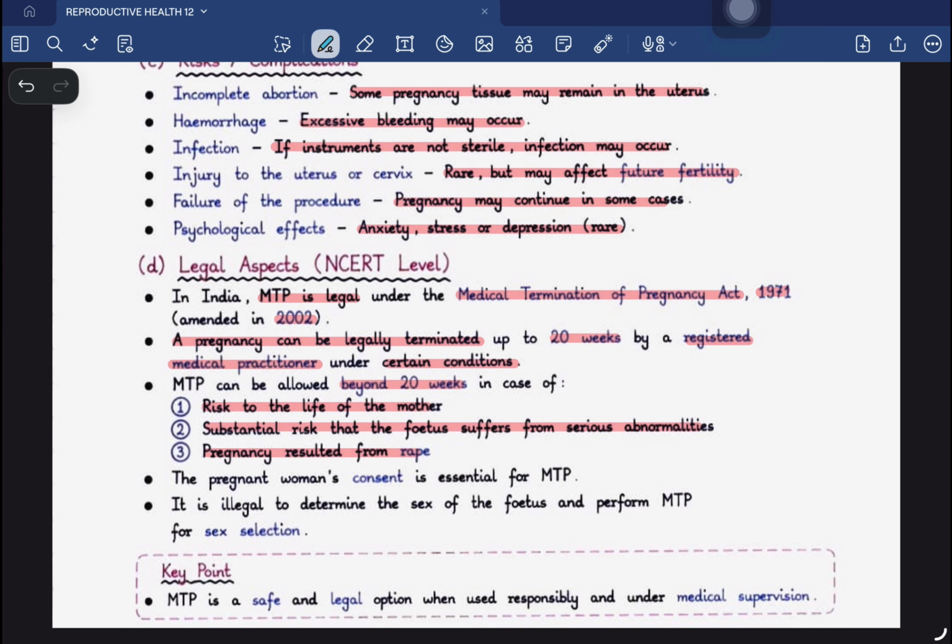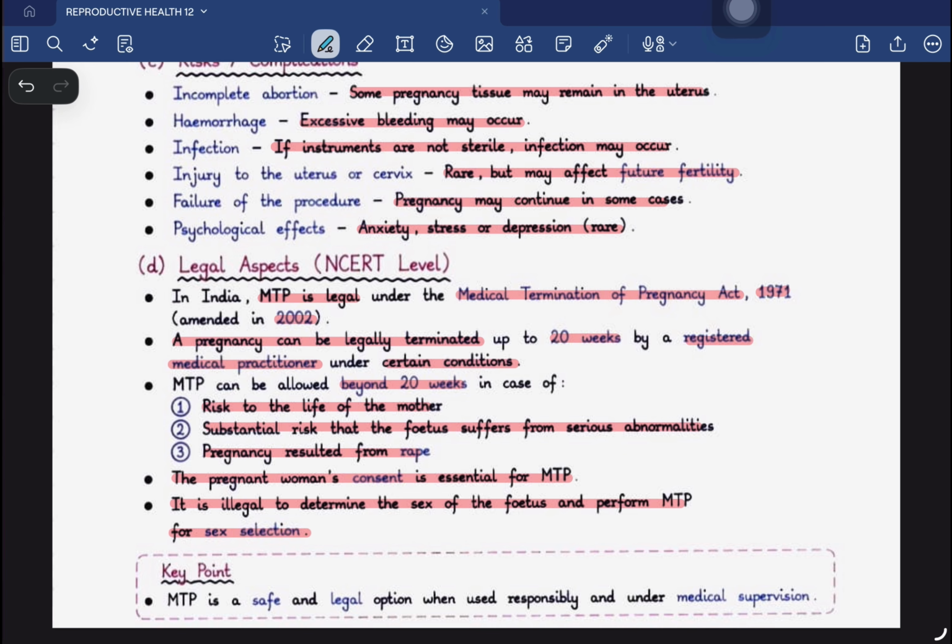So if there is some kind of risk to the mother's life, if there is some substantial risk that the fetus is suffering from serious abnormalities, or if the pregnancy has resulted from a rape, then in that case MTP can be performed even after 20 weeks. For this MTP, the consent of the female is very important, and it is illegal to determine the sex of the fetus and perform MTP for sex selection.